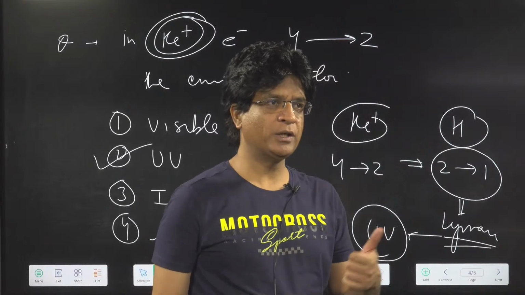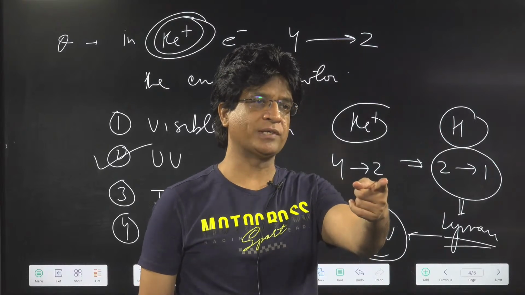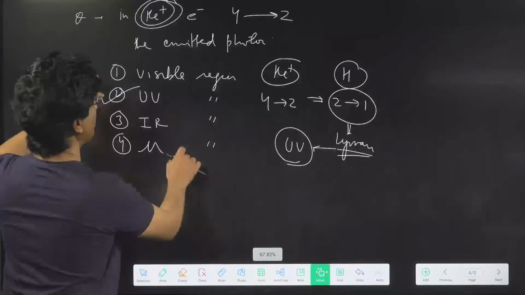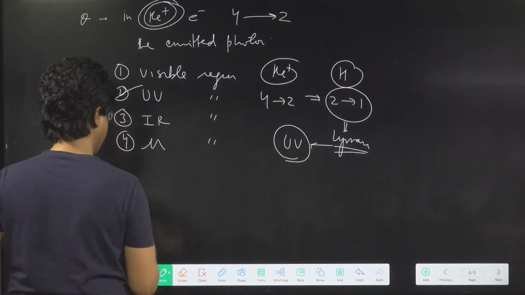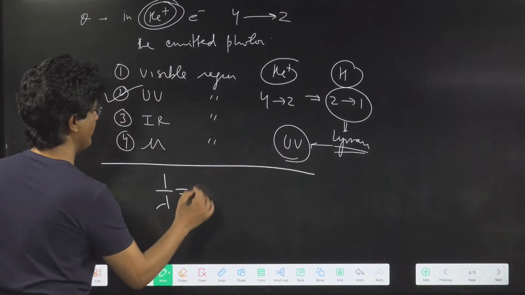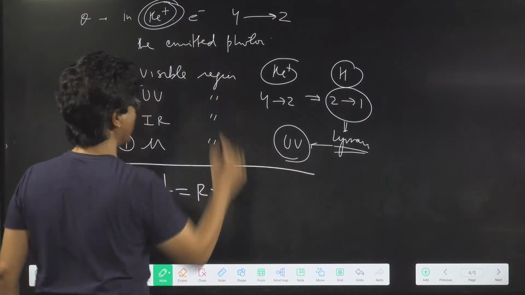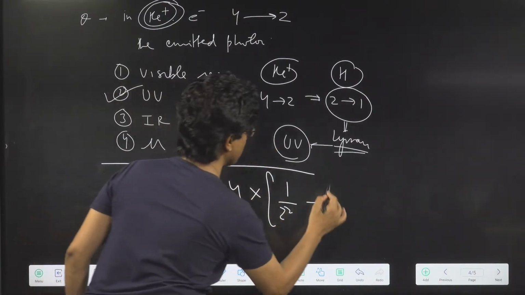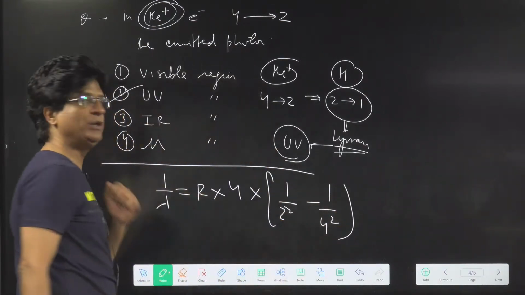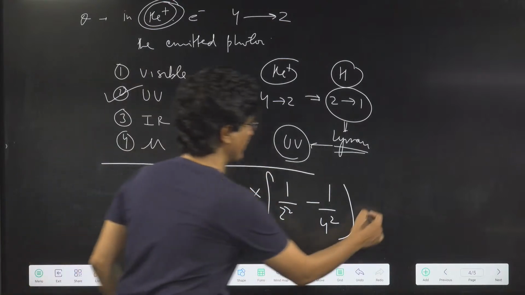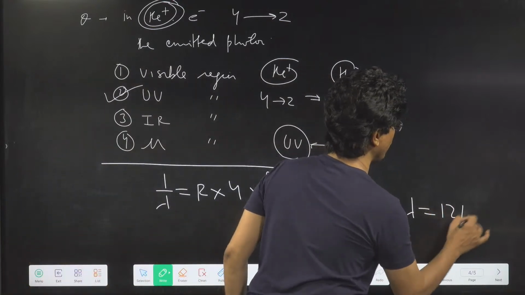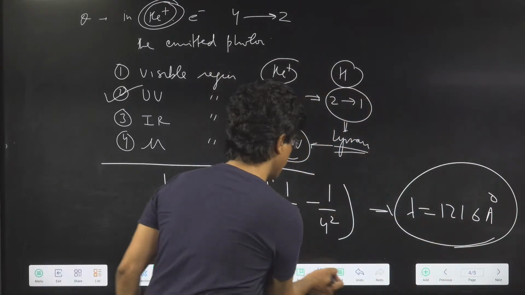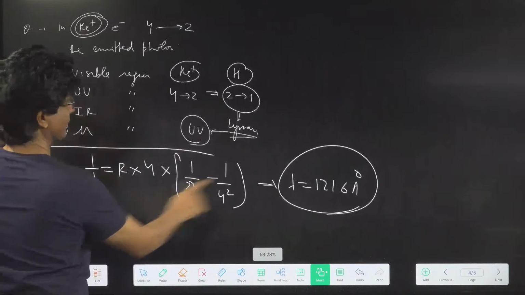So are you enjoying the questions? The answer will be 1216. If you want to calculate that, you can definitely calculate. 1 upon lambda will be equal to R into Z square, for helium plus 4, into 1 upon 2 square minus 1 upon 4 square. Put the value of R, you will get all those answers, and you will get lambda equal to 1216 angstrom. Now this is a lengthy method.